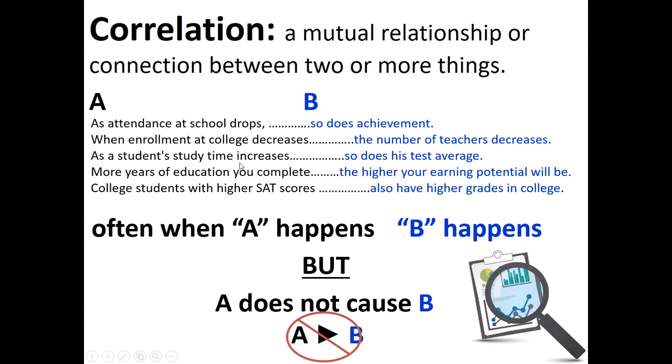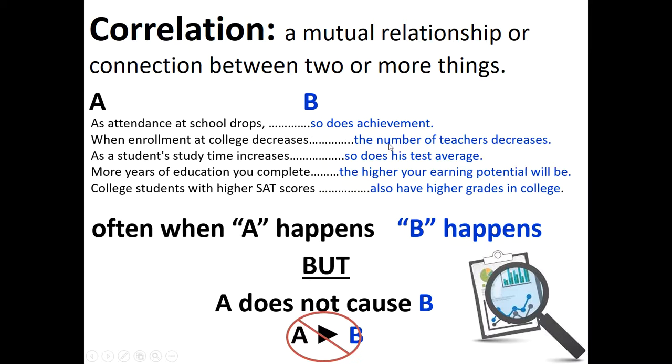When a student's study time increases, so do the test averages. Sure, that could be it, but also it could be, well, the student is studying more. That might mean the student is already pretty smart. That's why they're studying more, and that's why the average is going up. It's not because they're studying more. It's just because they're smarter students. There could be other factors causing the test average.